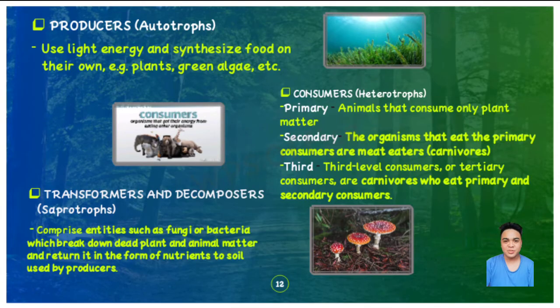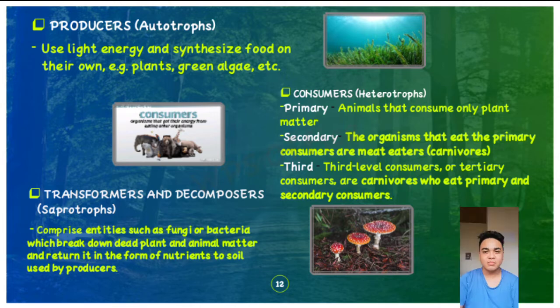So let us move on to biotic components. Biotic components have three structures. These are producer, consumer, and decomposer. Producers use light and energy to synthesize their own food. Examples are plants, green algae, and etc. So without the producer, all living organisms wouldn't exist.